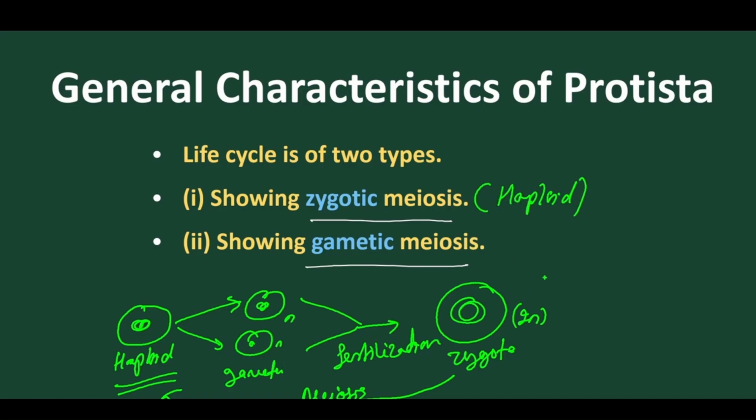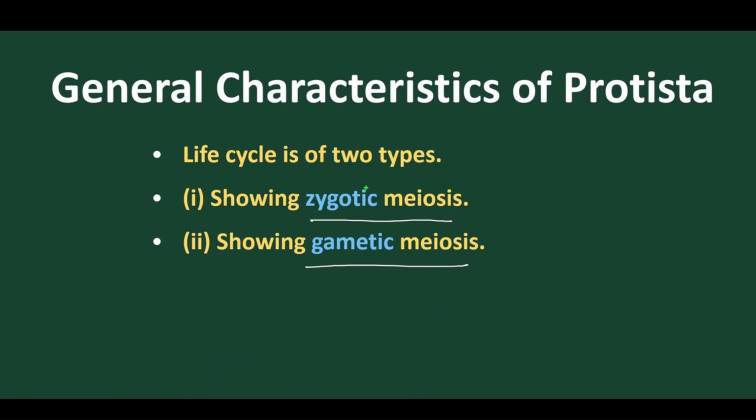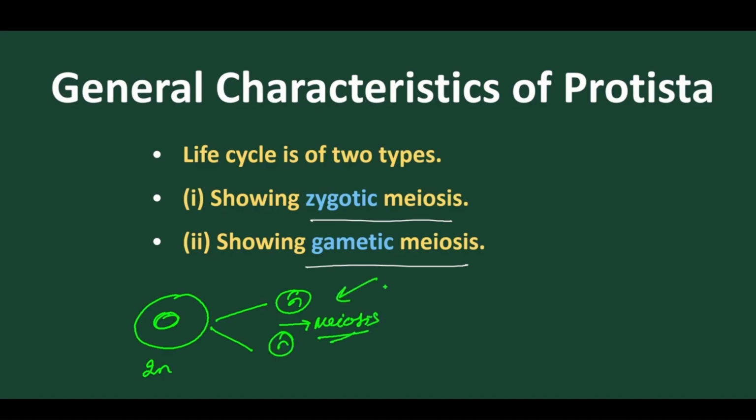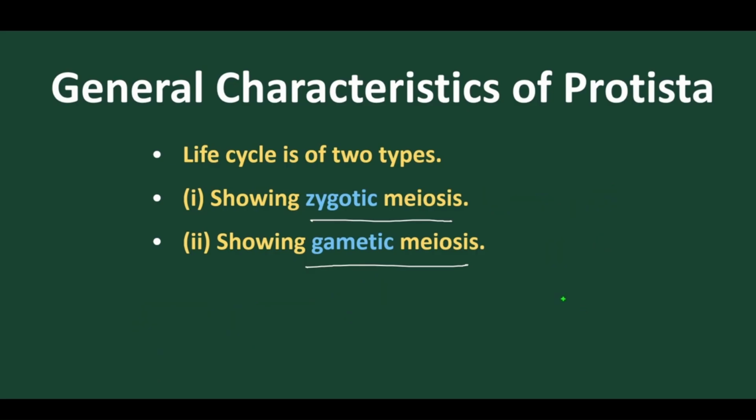This type of meiosis is found in the group Protista. We'll discuss later that in diatoms, desmids and dinoflagellates this type of reproduction is found. Now let's talk about gametic meiosis. In gametic meiosis, if the plant body is diploid, they produce gametes by meiosis. So this type is called gametic meiosis. If the plant body is diploid, they go for gametic meiosis, and if the plant body is haploid, they go for zygotic meiosis. So this is about the life cycle of the group Protista.